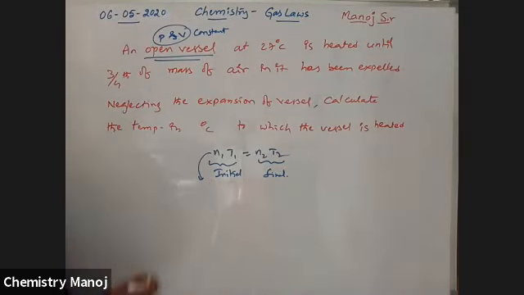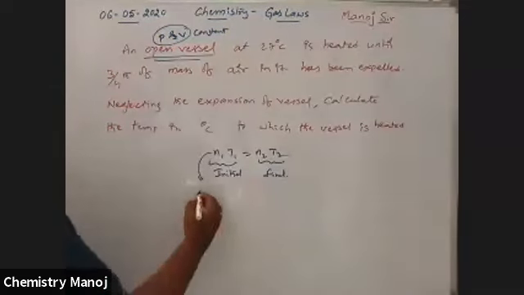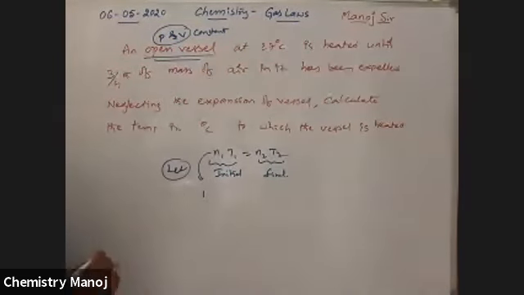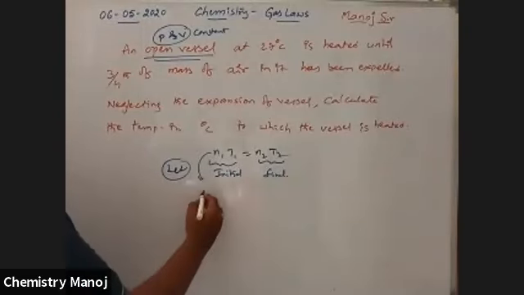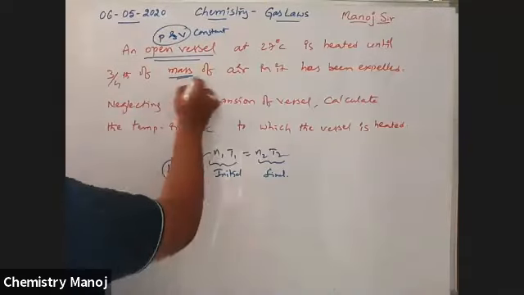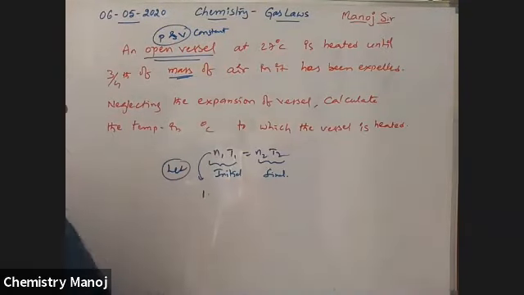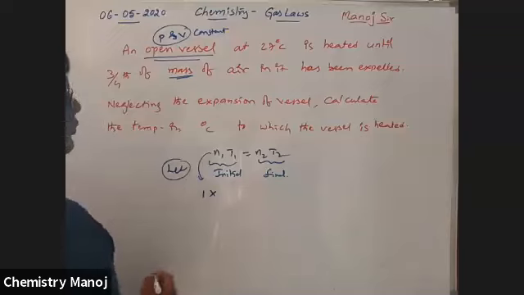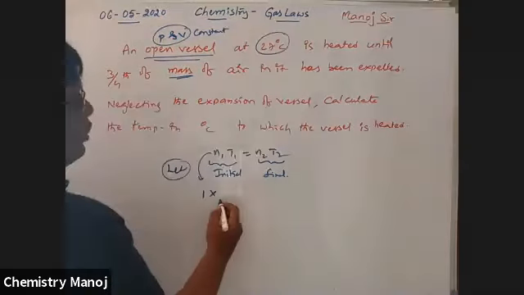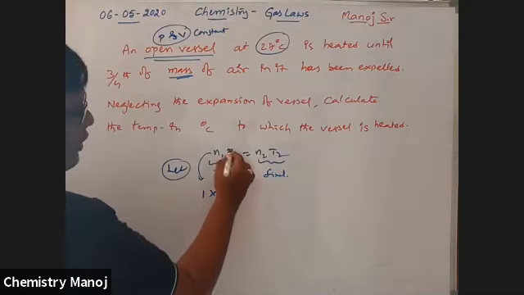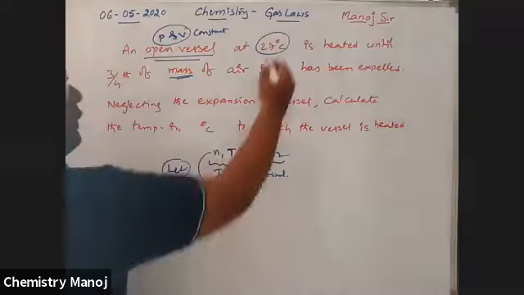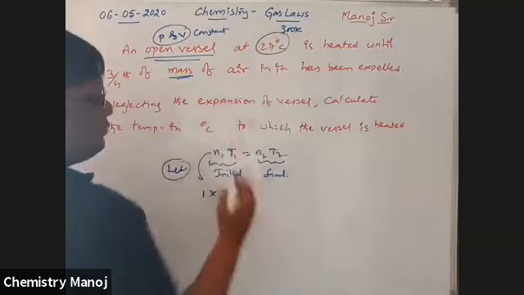Initially, let the number of moles of the gas be 1 mole. Because weight is directly proportional to moles, instead of mass we are going to take moles, into T1. How much is T1? That temperature is 27 degrees, 27 plus 273. Here only absolute temperatures are used, so it is 300 Kelvin.